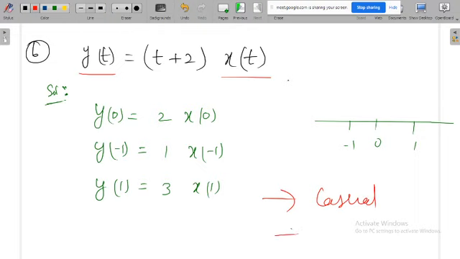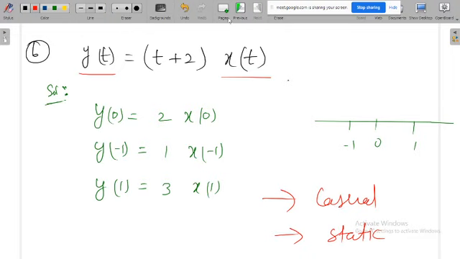And also this is static, because you have to concentrate on only y of t and x of t. No need to concentrate on the rest of the elements. So that's why this is causal as well as a static system.